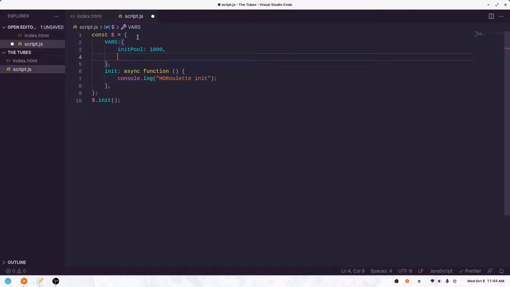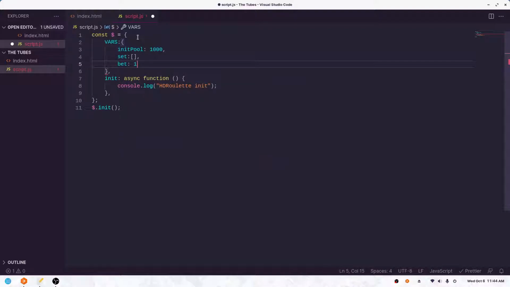We'll then call sets, which will be an array, and this will house each spin. Each spin of the wheel will be tracked inside this array here, so that we can actually make sure that our validations are working correctly. And plus, it's kind of fun that you can go back and see how many in a row you've won and lost.